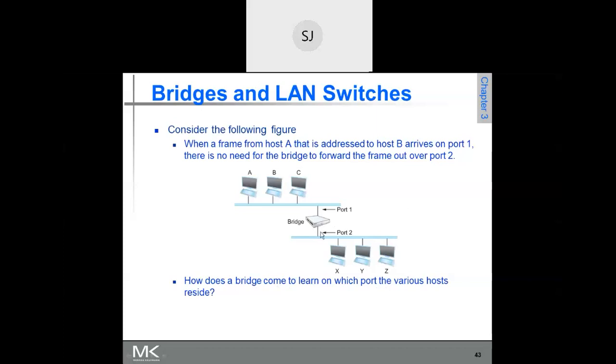So, once the frame is delivered here, that frame will contain the physical address of the host. Based on the physical address, the frame will be delivered to a particular host, because every host contains a physical address. The physical address is whatever address is printed on the NIC card. Every host is connected to the LAN cable using a NIC card, and the address of the NIC card is the physical address, or MAC address.